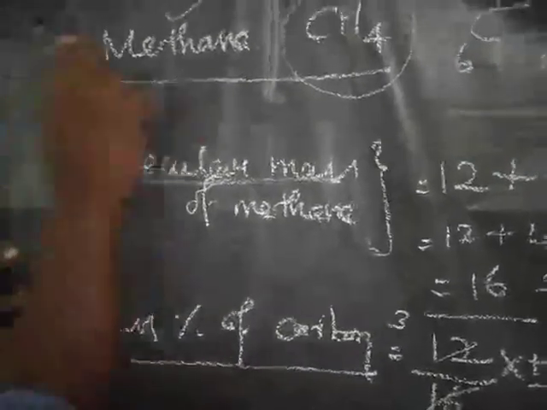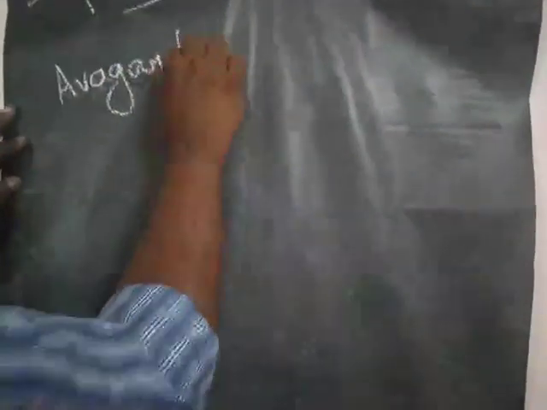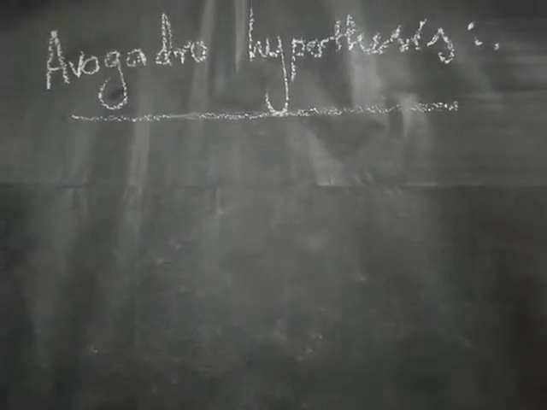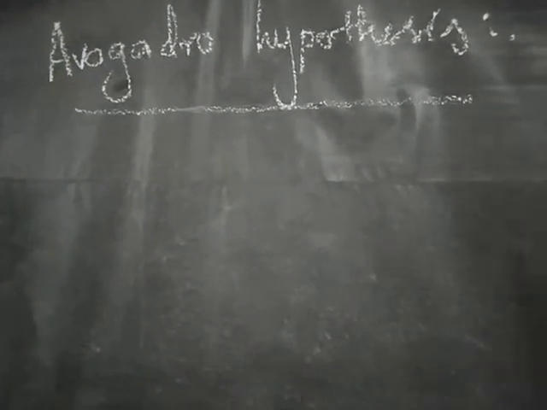Okay, so next one, Avogadro hypothesis. What is the spelling for Avogadro hypothesis? A-V-O-G-A-D-R-O, Avogadro hypothesis.